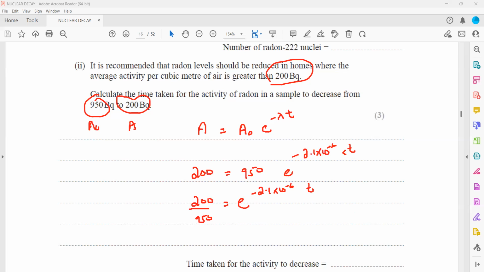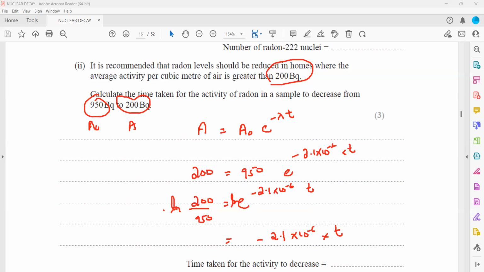And then, to cancel this e, we take ln on both sides. So it will be ln here and ln here. This we work out: ln of 200 divided by 950, and the ln and e will cancel. So we are left with minus 2.1 × 10^−6 times t equal to ln of 200 divided by 950.